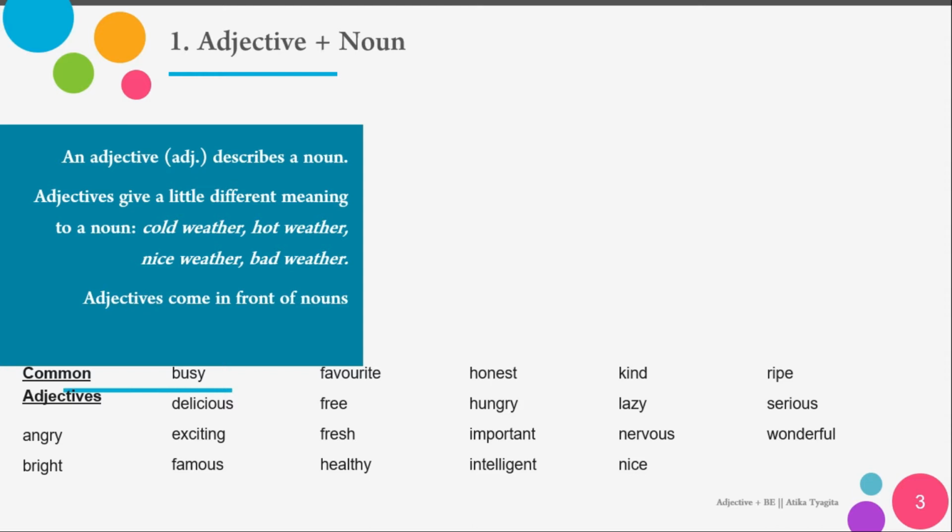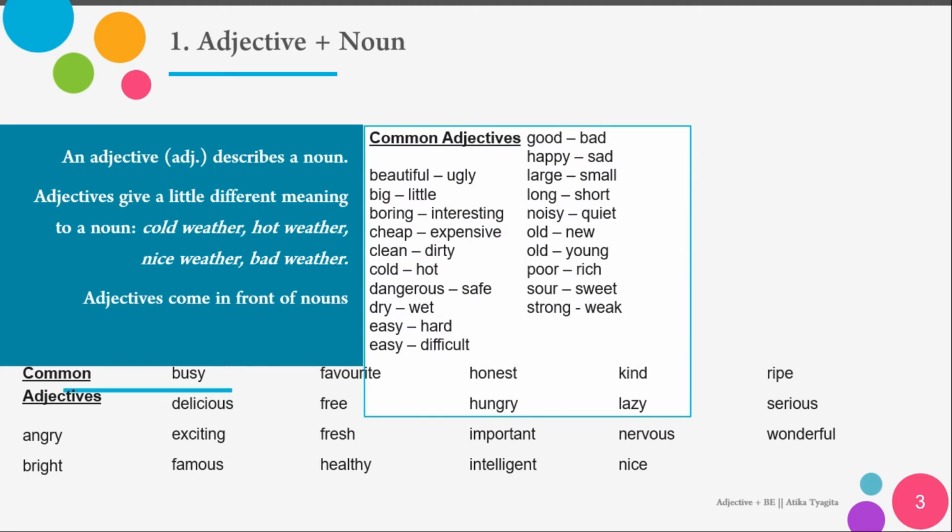And the common adjectives that usually appear, as we can see here: beautiful, ugly, big, little, boring, interesting, cheap, expensive, clean, dirty, cold, hot, dangerous, safe, dry, wet, easy, hard, difficult, good, bad, happy, sad, large, small, long, short, noisy, quiet, old, new, young, poor, rich, sweet, strong, weak, angry, bright, busy, delicious, exciting, famous, favorite, free, fresh, healthy, honest, hungry, important, intelligent, kind, lazy, nervous, nice, ripe, serious, wonderful.